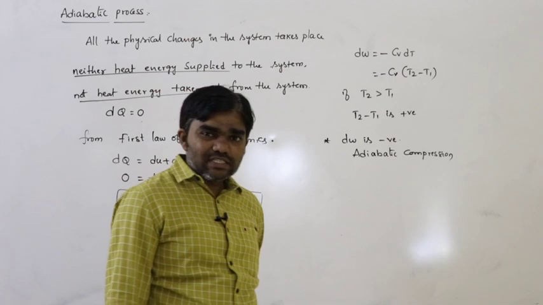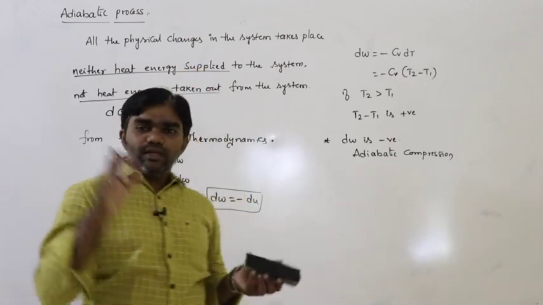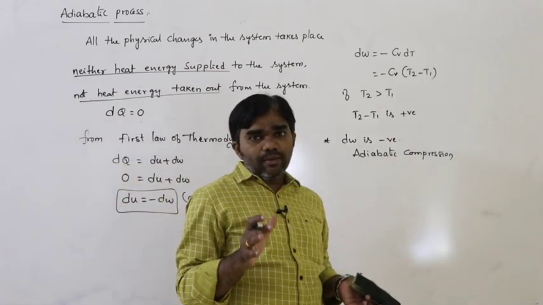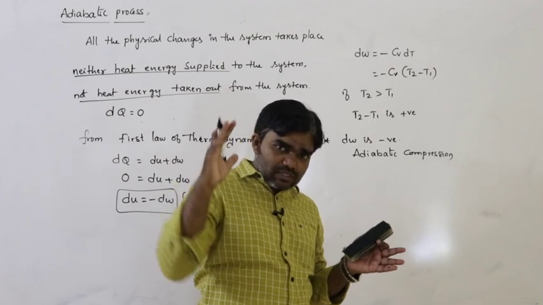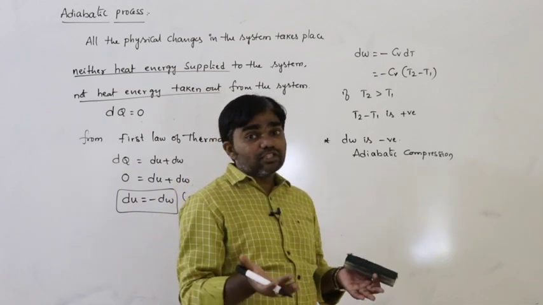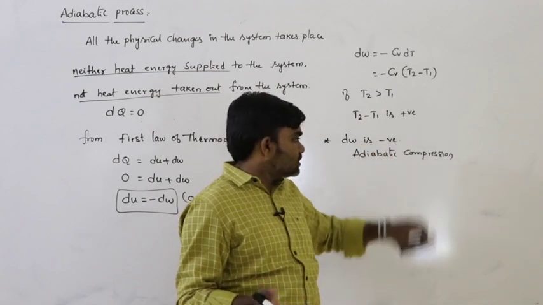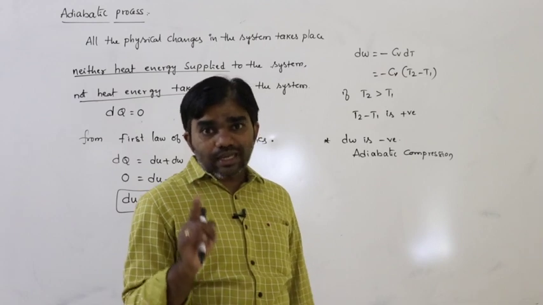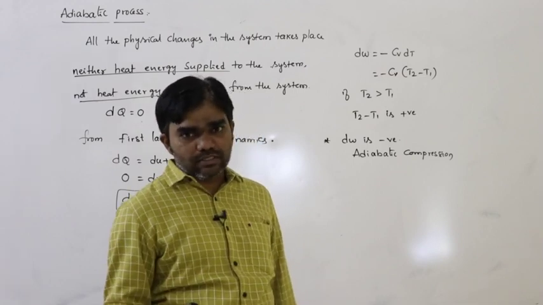If the work done is negative, that is called work done on the system. In an adiabatic process, if we push the piston inwards, then the temperature increases. So work done is negative, and the process is called adiabatic compression. Very, very important. You must remember this.